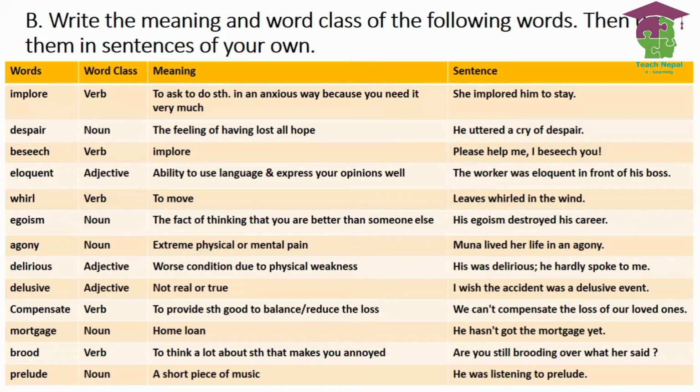Reel, this means verb. To move, reel means to move. So leaves reel in the wind. To move round, reeling भनेको चाहिँ घुम्ने वरिपरि. Egoism, the fact of thinking that you are better than someone else, हैन, अरूभन्दा मै राम्रो छु भन्ने खालको feeling, that's called egoism. It's a noun. So in this way, please, you can see all these word class, meaning, and the sentences given here.